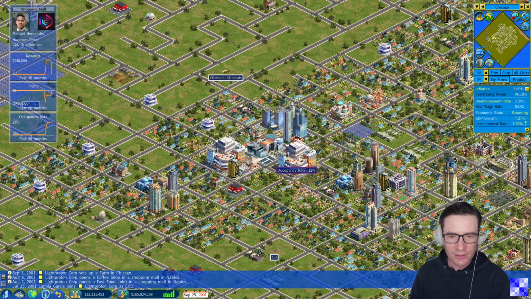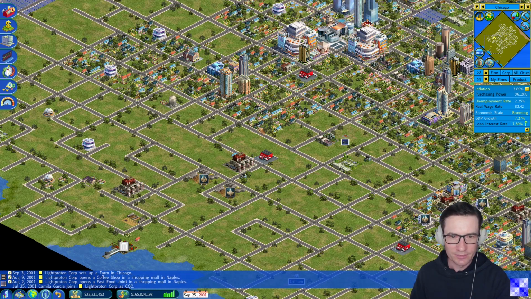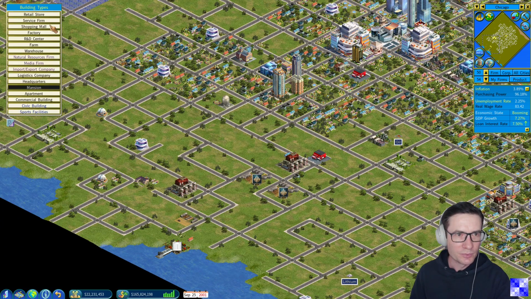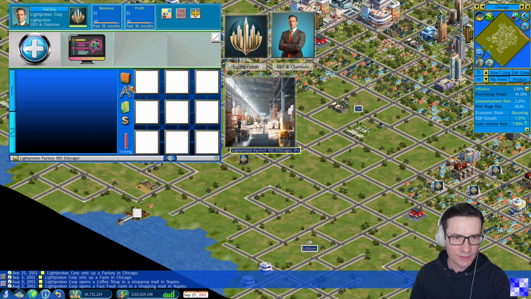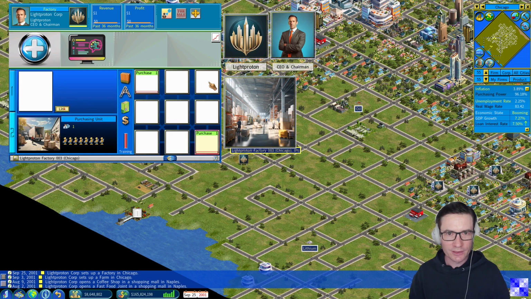Very good. Good, but we also need a factory to produce burger patties. So we set up a large factory quite close to this farm. Here, training to the maximum. And 2 purchasing units, 2 sales units, 5 manufacturing units.